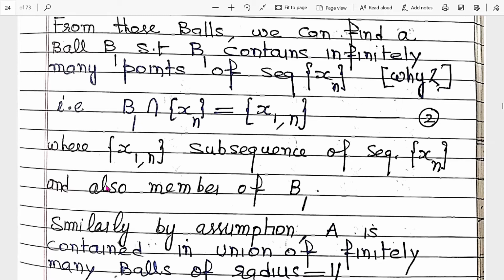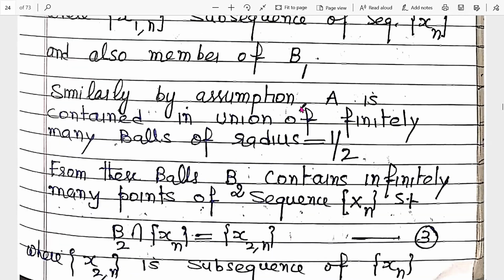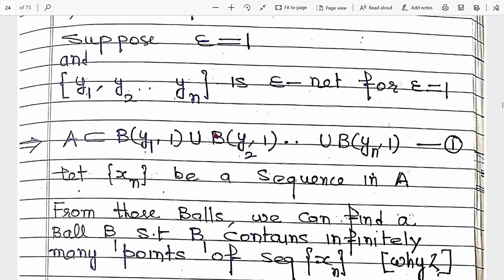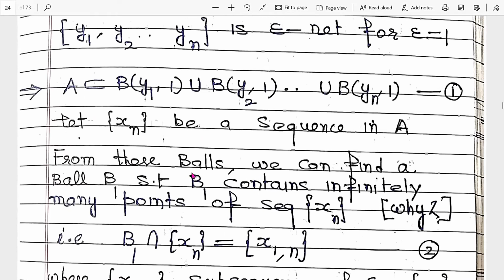Now, similarly, by assumption, A is contained in a union of finitely many balls of radius 1/2. First we took epsilon equal to 1; now in the second step, we take epsilon equal to 1/2. So A is contained in a finite union of balls whose radius is 1/2.